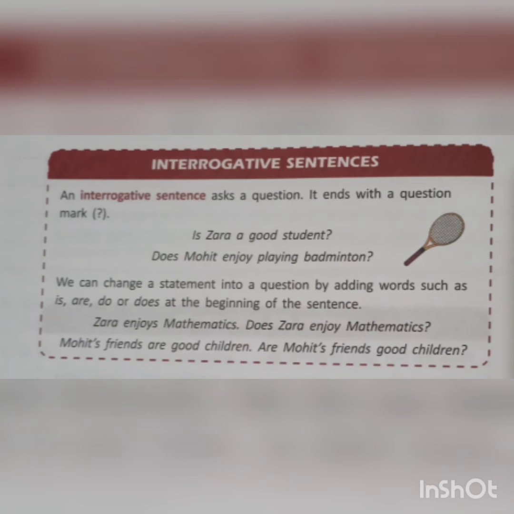We can change a statement into a question by adding words such as is, are, do, or does at the beginning of the sentence. Zara enjoys mathematics. Does Zara enjoy mathematics? Mohit's friends are good children. Are Mohit's friends good children? So, interrogative sentences always ask a question.